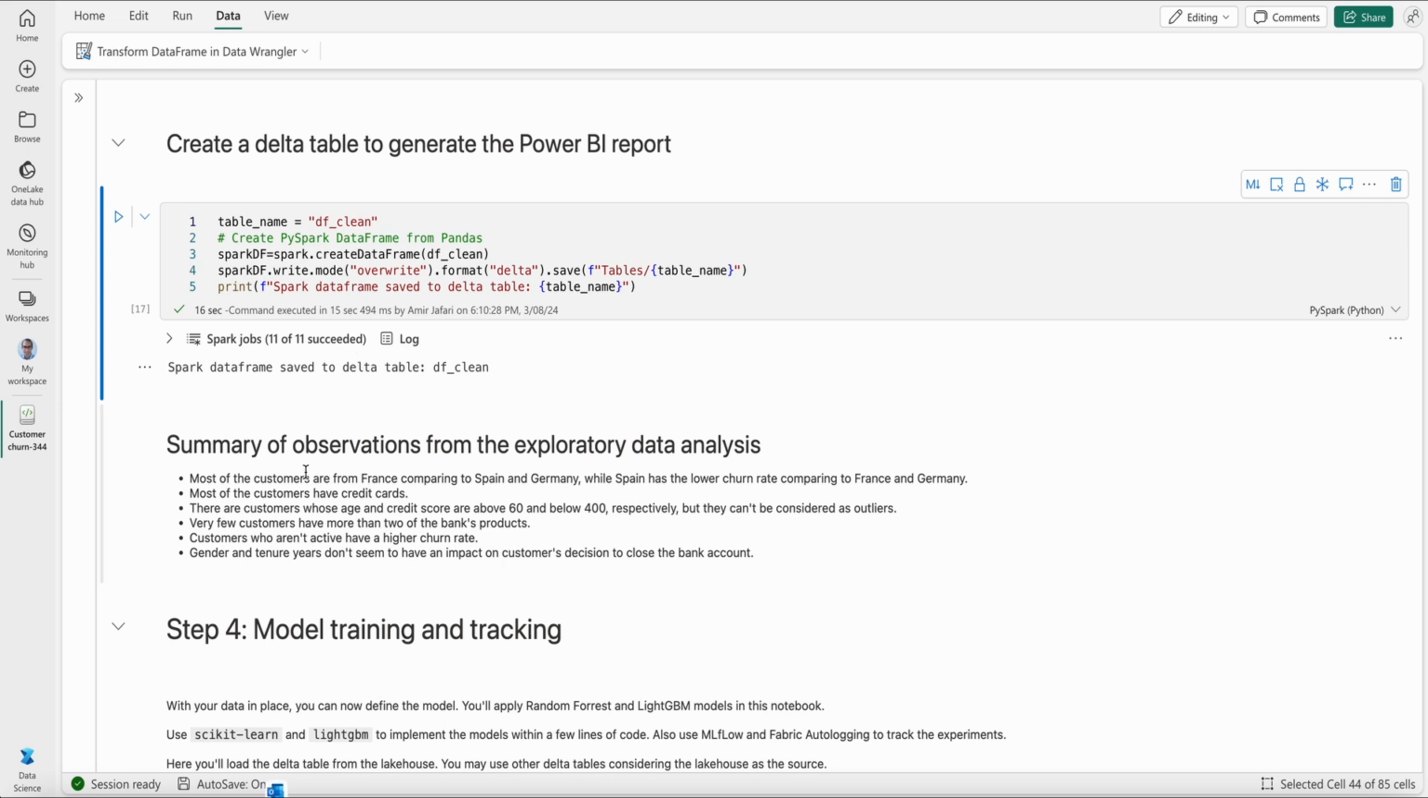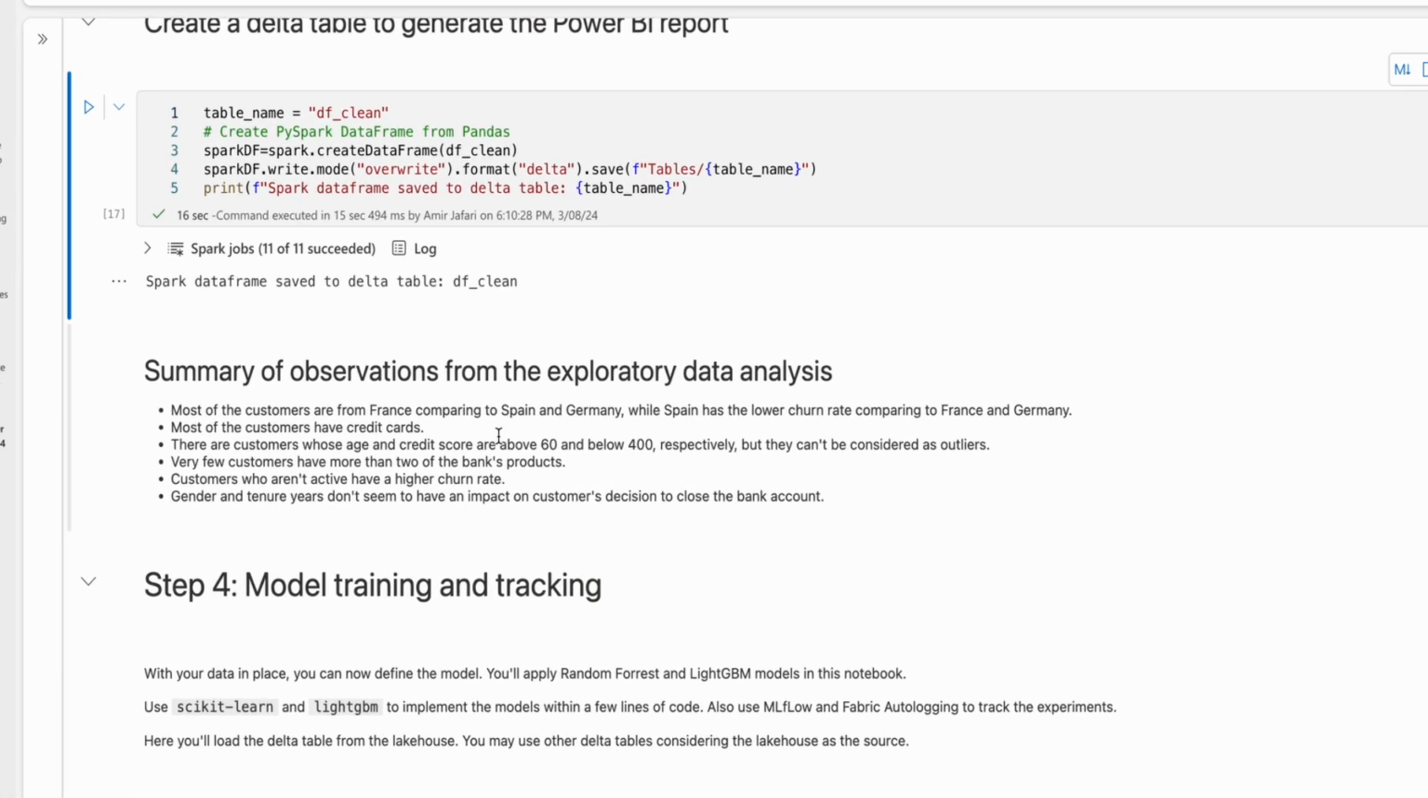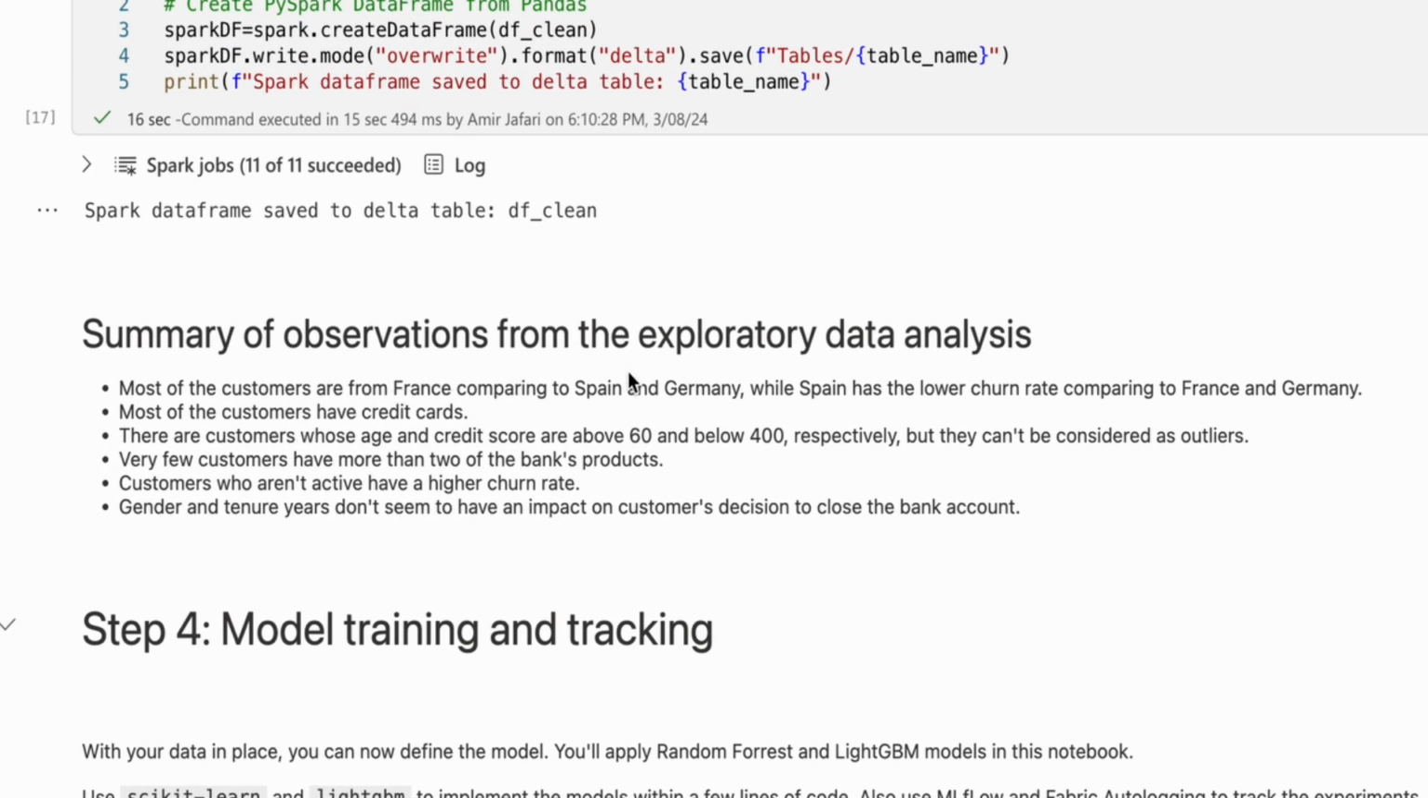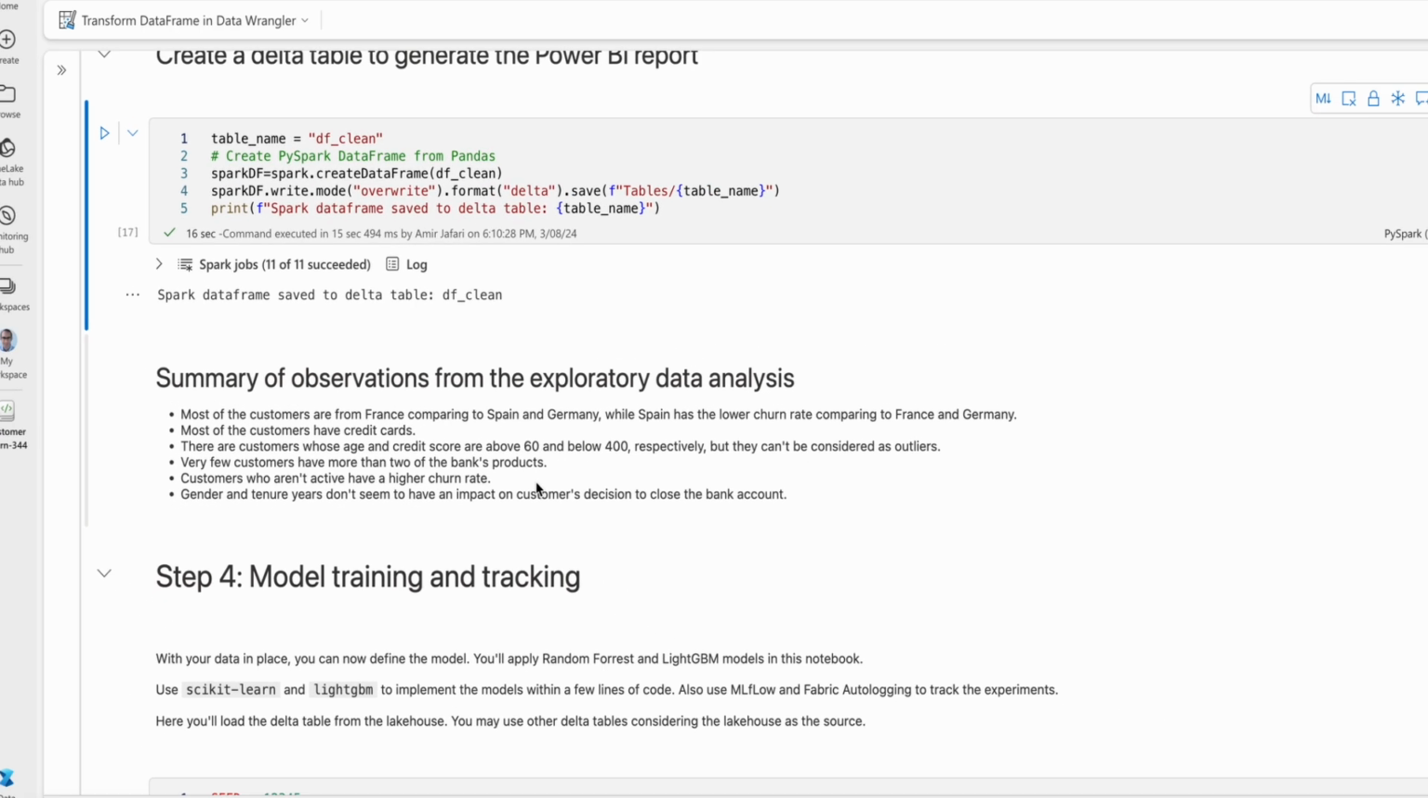Also, let's quickly review some of the observations that we had from the data analysis. We realized that most of the customers are from France compared to Spain and Germany, but we also realized that Spain has the lowest churn rate compared to France and Germany. We also realized that most of the customers have credit cards. We realized that there are customers whose age is above 60 and credit score below 400, but they cannot really be considered outliers or unreal customers. We realized that very few customers have more than 2 of the bank's products, and customers who aren't active have a higher churn rate. And it seems like gender and tenure don't really have an impact on customers' decision to close a bank account.